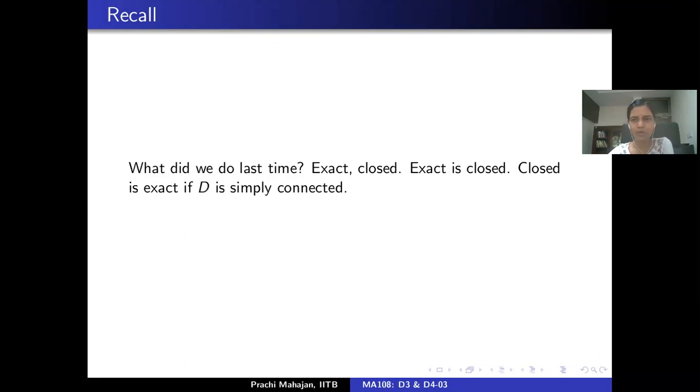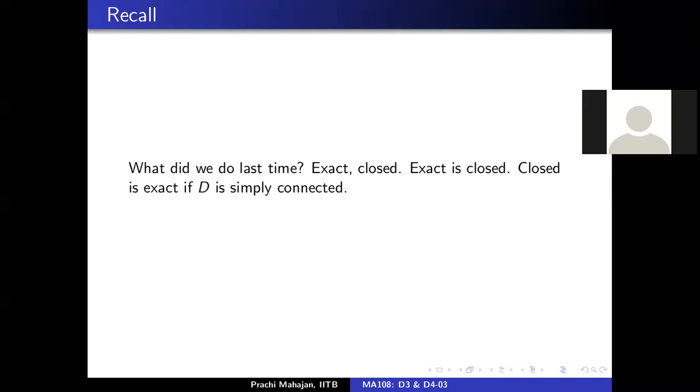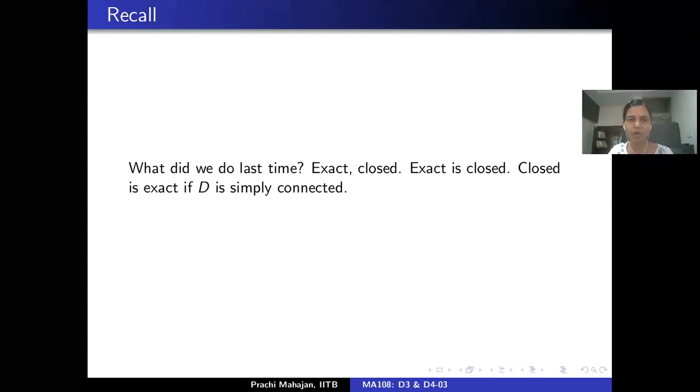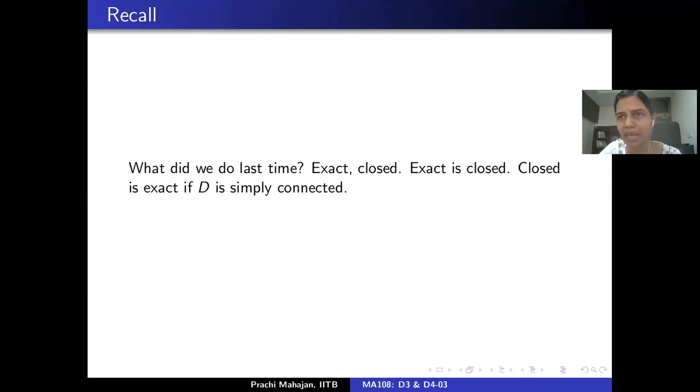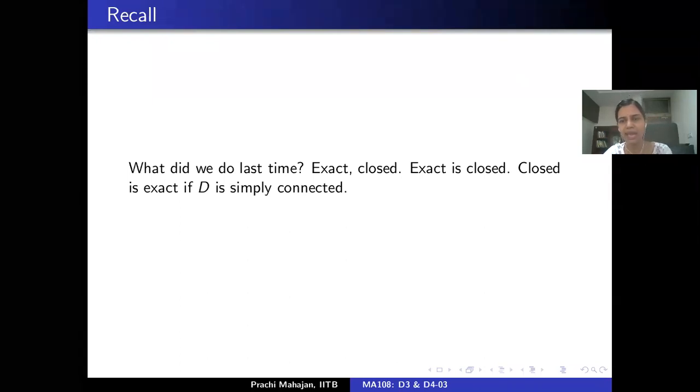But if we assume that D is simply connected or D is compact, D is convex, then it so turns out that every closed form is exact. Remember what was D? D was the domain of definition of M and N, where M dx plus N dy is the differential form under consideration.